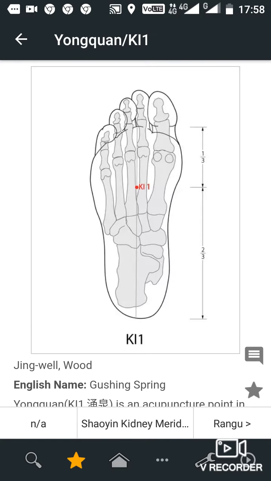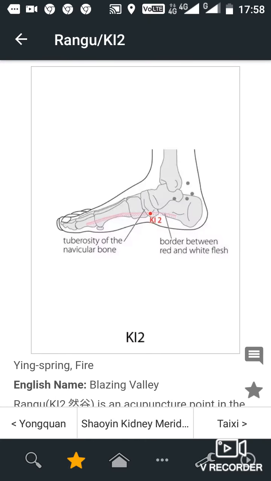Kidney meridian, potassium iodide. Key 1, location. Approximately at the junction of the anterior and middle third of the sole, excluding toe. Key 2, location. On the medial side of the foot, in the depression distal and inferior to the navicular tuberosity, at the junction of the red and white skin.